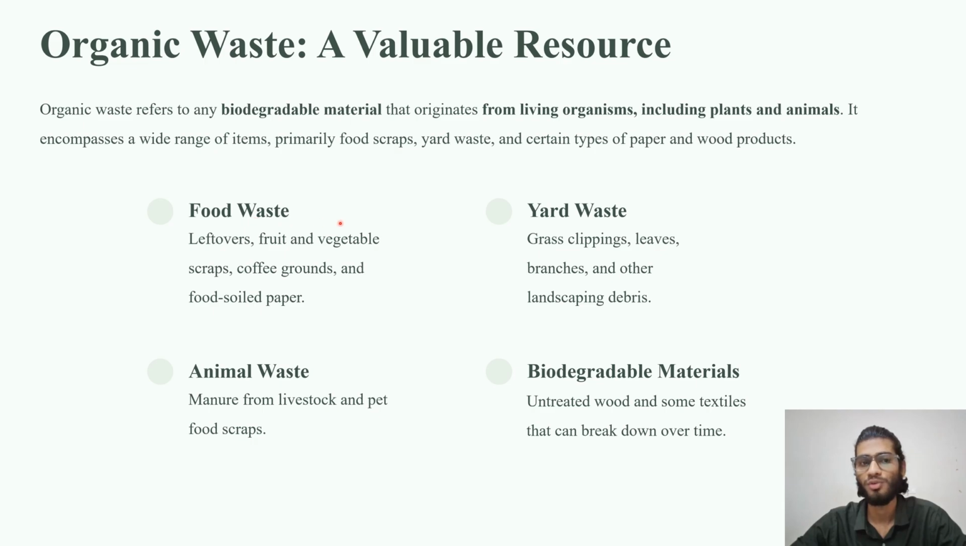It can include food waste, yard waste, animal waste, and any kind of biodegradable material like untreated wood or waste from the textile industries. We can say those are biodegradable because with time they will be decomposed. So food waste, yard waste, animal waste, and any kind of biodegradable materials are different kinds of organic waste.